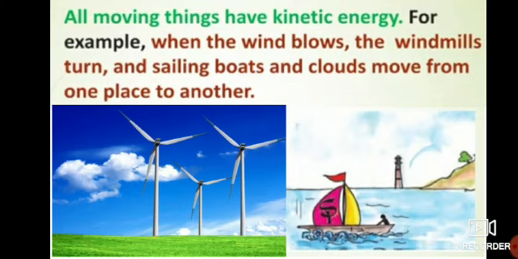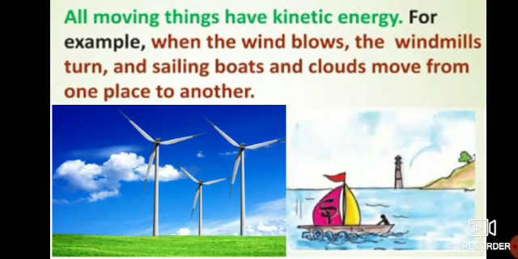So when the wind blows, the ship sails, the windmill turns on, and the clouds also move in the sky.